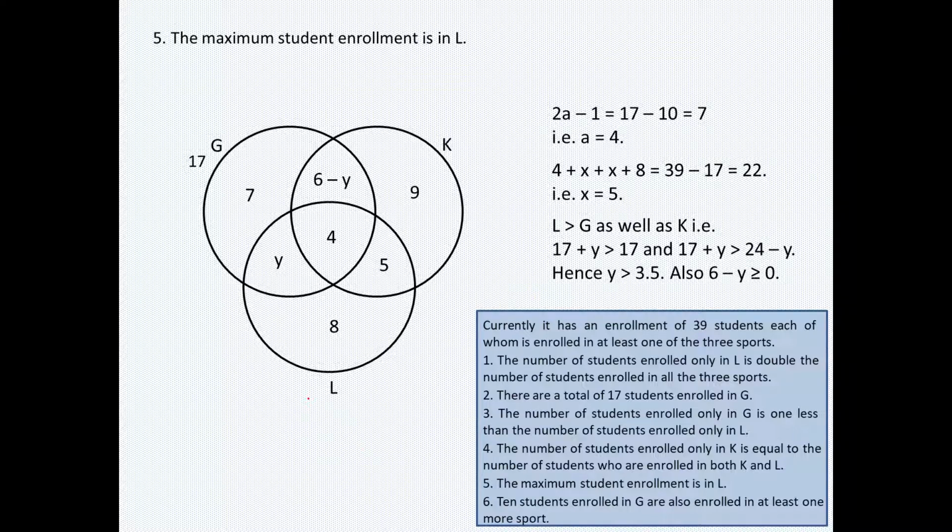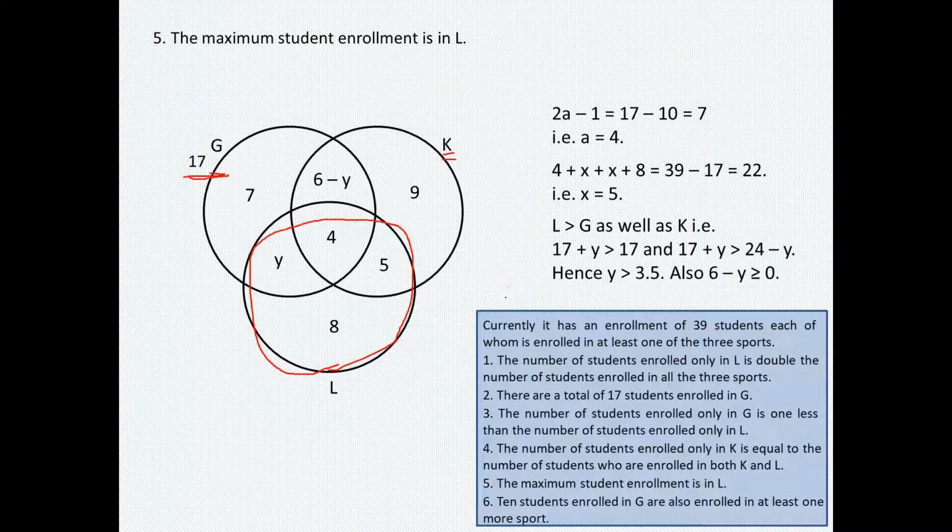So the total circle L would be this complete circle which contains these four values: Y, 4, 5 and 8. If you add these four values, they become 17 plus Y, and this 17 plus Y should be greater than obviously G, which is equal to 17, and K, that is the sum of the areas in circle K. So I am putting 17 plus Y as greater than 17 now, and 17 plus Y also greater than K, which is 24 minus Y.